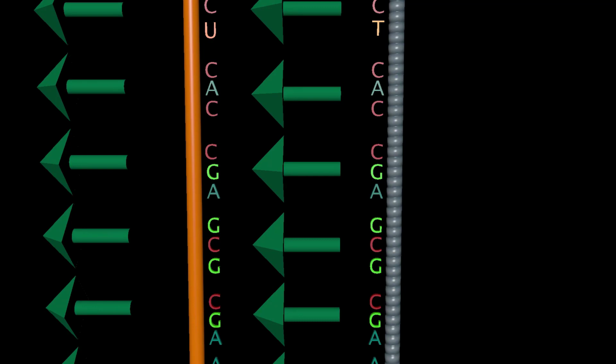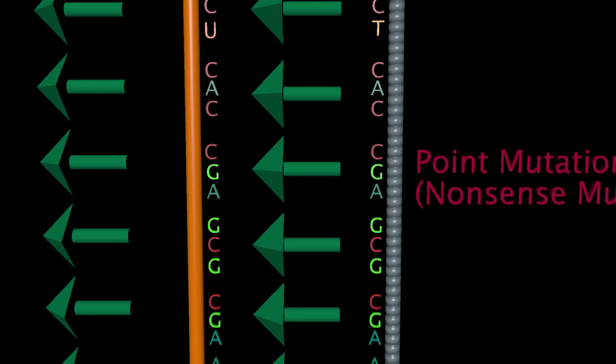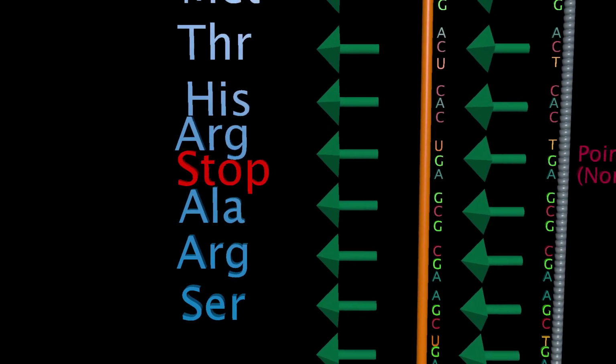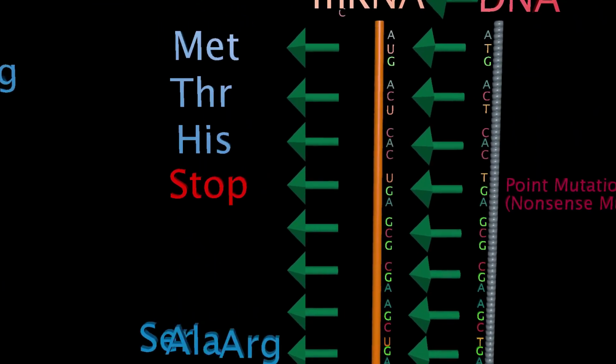Mutations that result in the addition or deletion of a single base pair of DNA, resulting in a complete loss of normal protein structure and function, are called frameshift mutations. All mutations are generally caused either by physical or chemical agents.